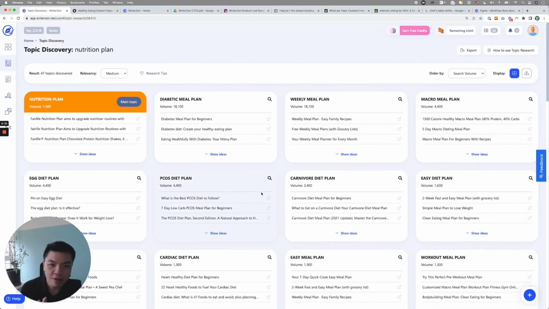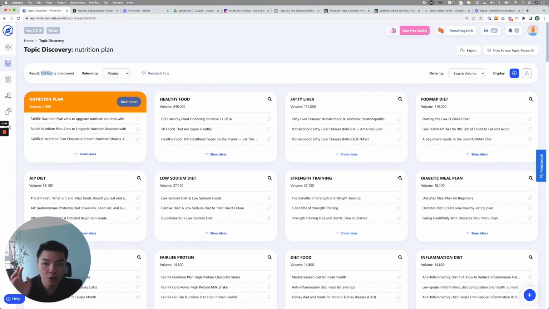So it's very self-explanatory too. Once you get all of this, for a seed keyword that is very popular, like nutrition plan, you can choose the relevancy by medium. But with some subtopic that is a bit more niche, you can actually choose widely. And right away, you will be able to see that we scan through 100 topics discovered.